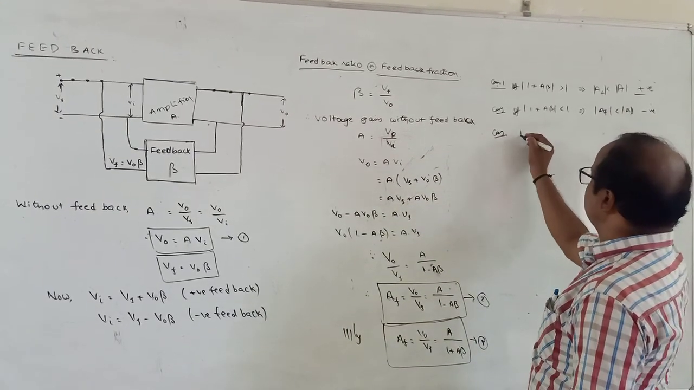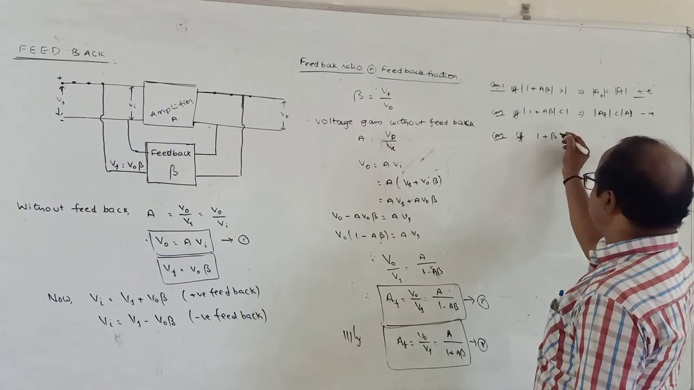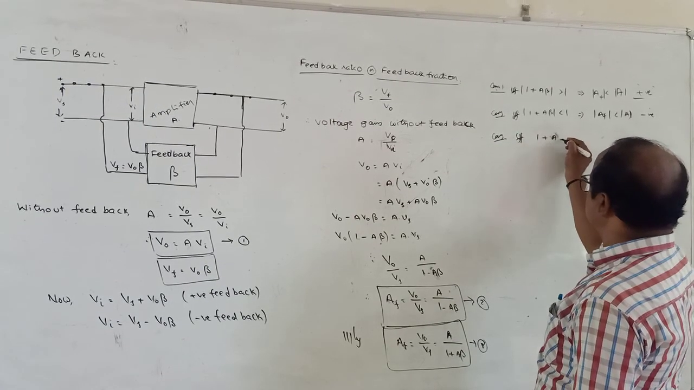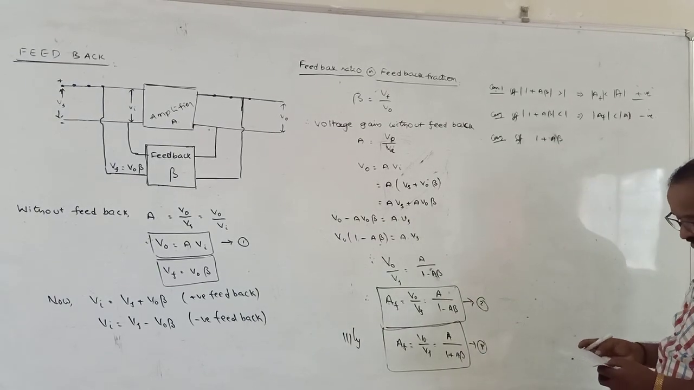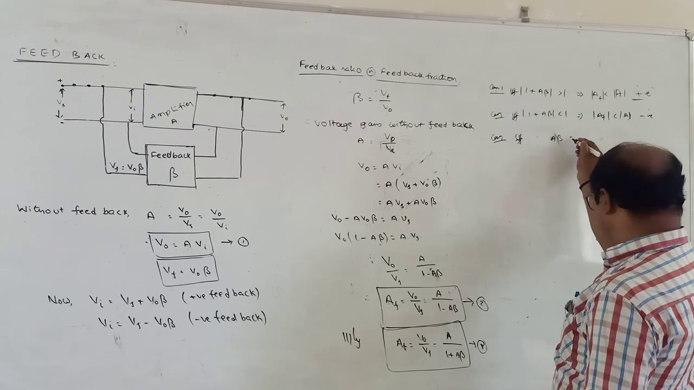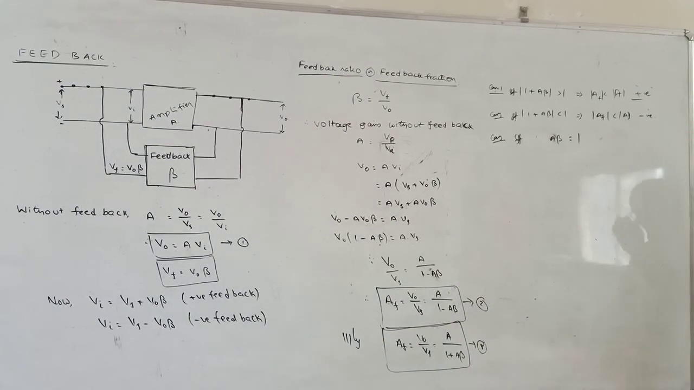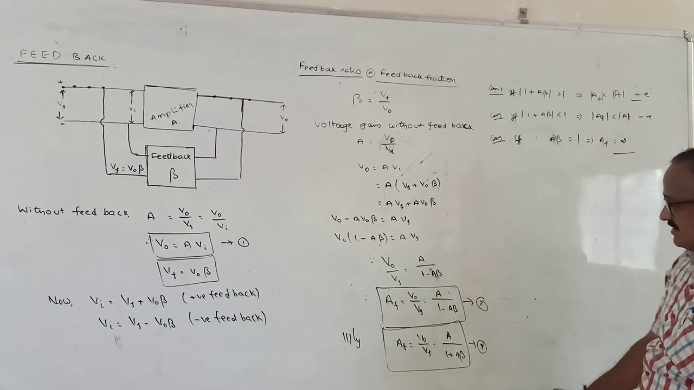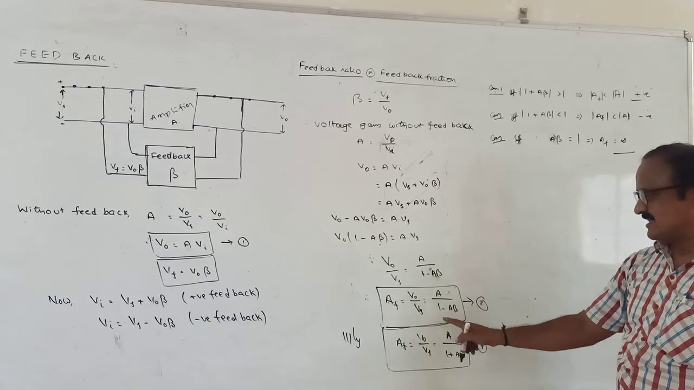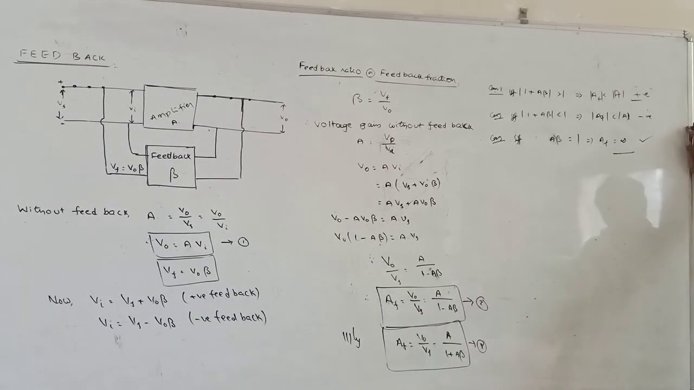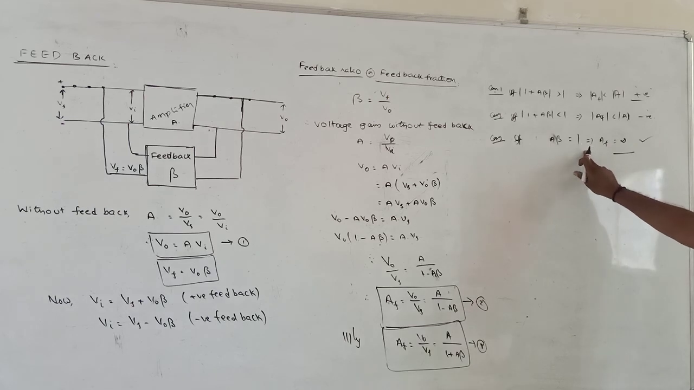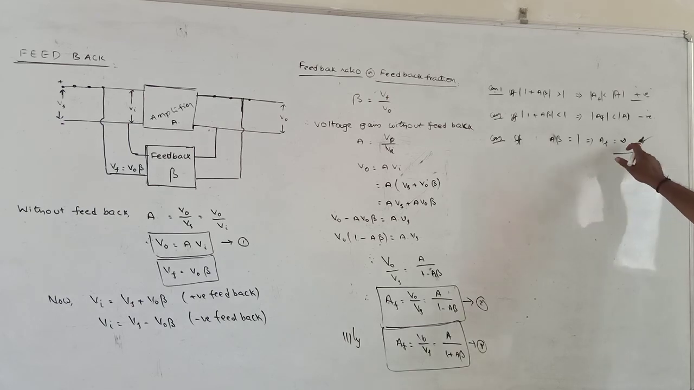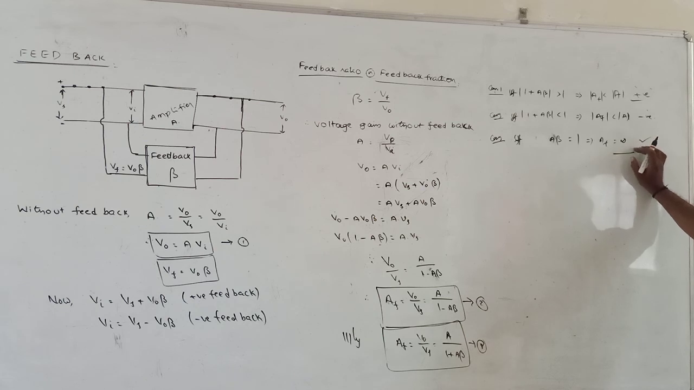And again case 3: suppose A beta is equal to 1. If A beta is equal to 1, then this implies AF becomes infinity. A beta is equal to 1, 1 minus 1 is 0, something by 0 is infinity, so AF becomes infinity. So if A beta is equal to 1, then voltage gain with feedback is equal to infinity. This condition is also known as the Barkhausen condition for the feedback ratios. Barkhausen condition.